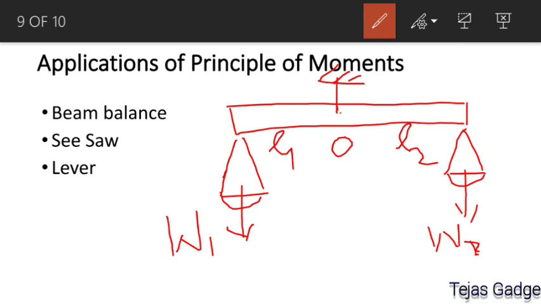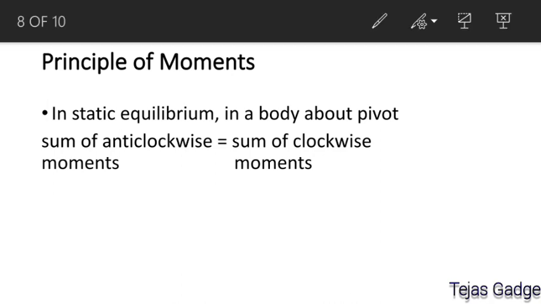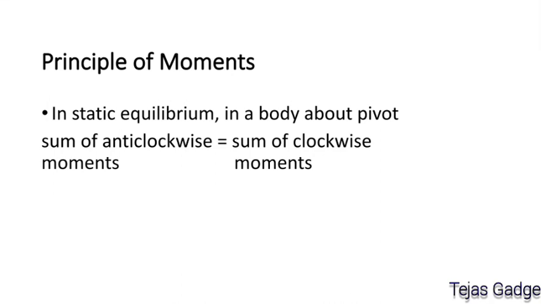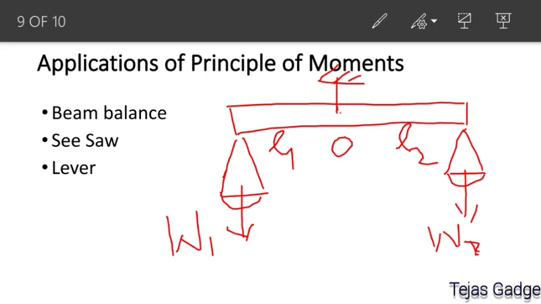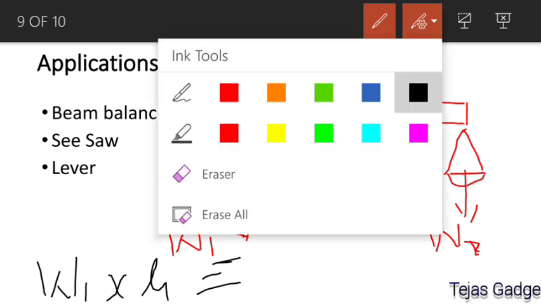Now check our principle of moment. It says the sum of anti-clockwise moments is equal to the sum of clockwise moments. Who is creating the anti-clockwise moment? W1. The moment of W1 is force W1 multiplied by distance from pivot L1, which is equal to the clockwise moment.